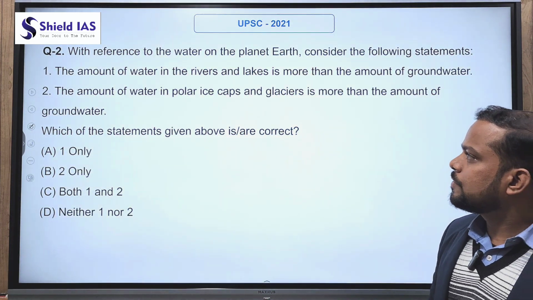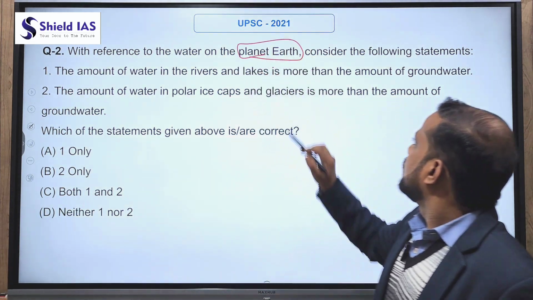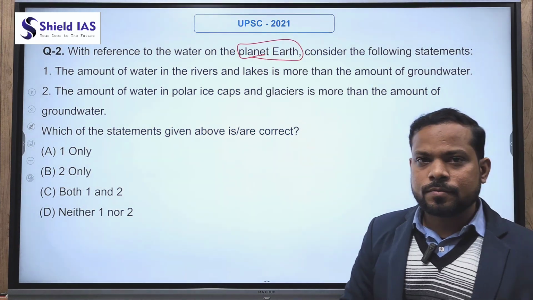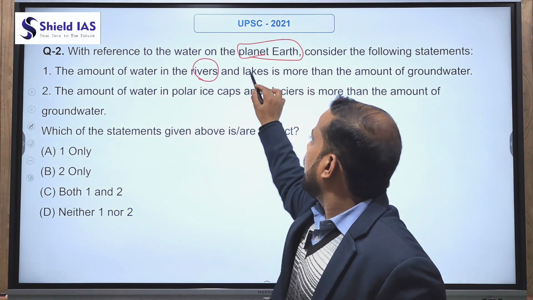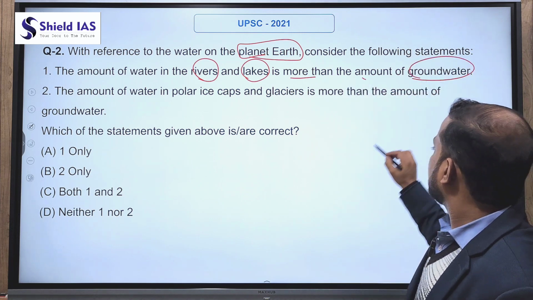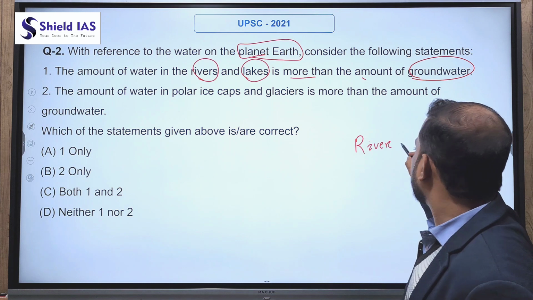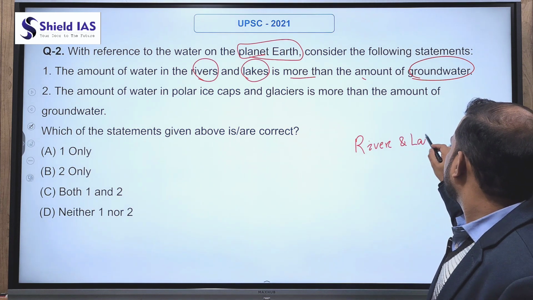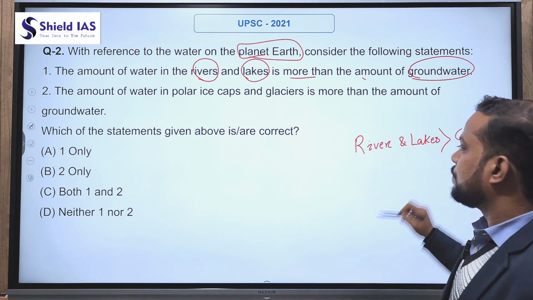Now the next question is with reference to water on the planet Earth. Consider the following statements. The amount of water in the rivers and lakes is more than the amount of groundwater. So it is said that the amount of water in rivers and lakes is greater than the groundwater.